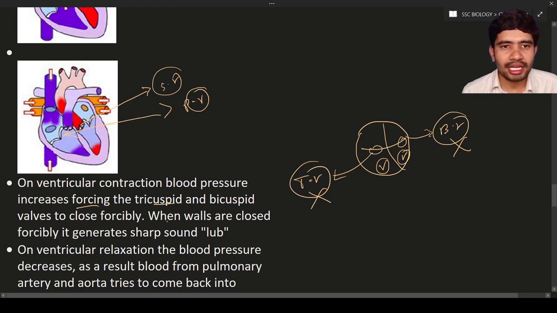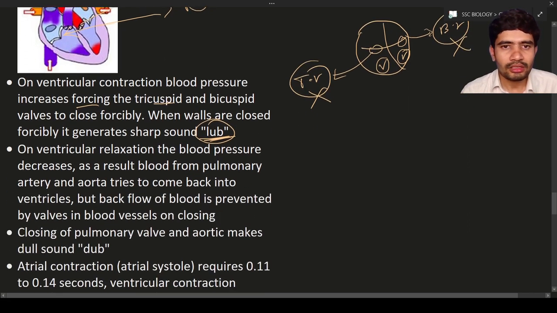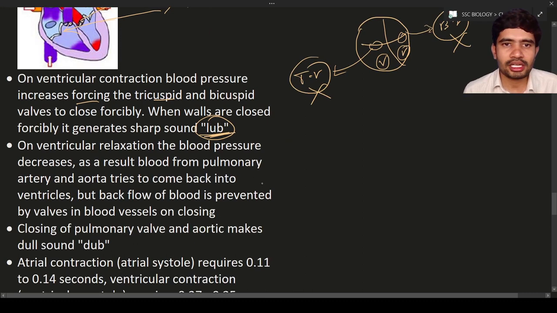When the tricuspid and bicuspid walls close forcibly, there is a generation of sound. What is that sound? The lub sound. It is very short, because these walls are a little bit stronger and create a sharper sound. That is the lub sound, created due to the forcible closing of the tricuspid and bicuspid walls.